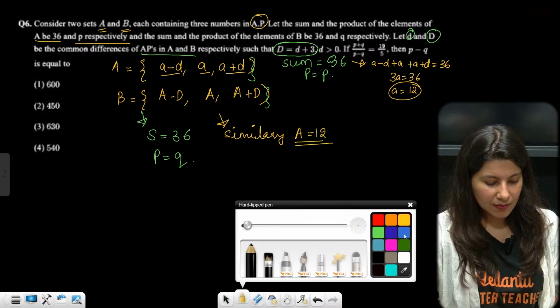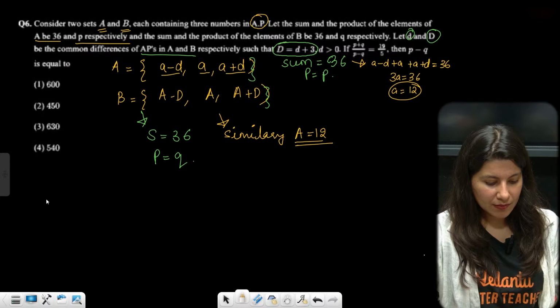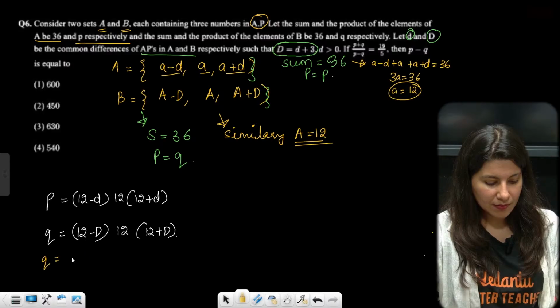All right. Now let's talk about products. P will be equal to 12 minus D, 12 and 12 plus D. And Q will be equal to 12 minus D, 12 and 12 plus capital D. Now, capital D can be replaced by D plus 3.